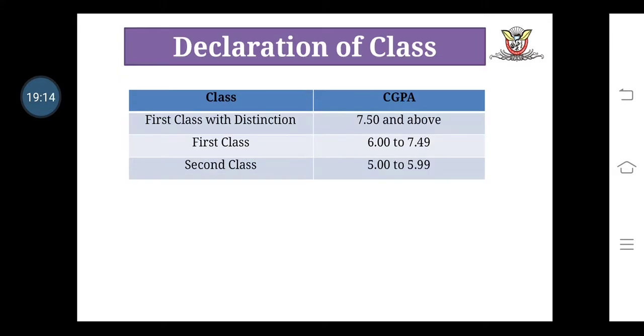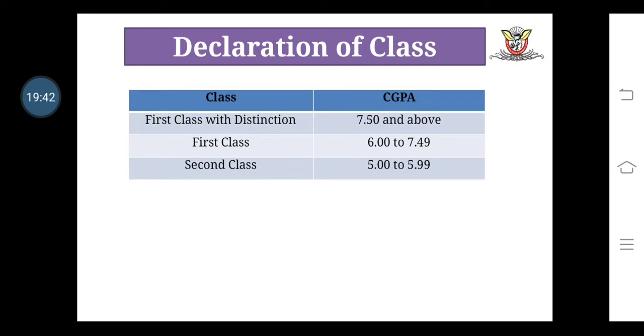Now lastly we discuss the declaration of class, on which basis we can say a student is from first class, second class or distinction. If a student obtains a CGPA in the range of 7.50 and above, then we say this student is in first class with distinction.